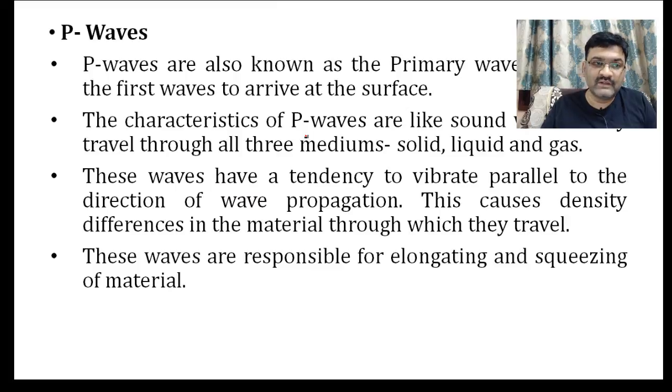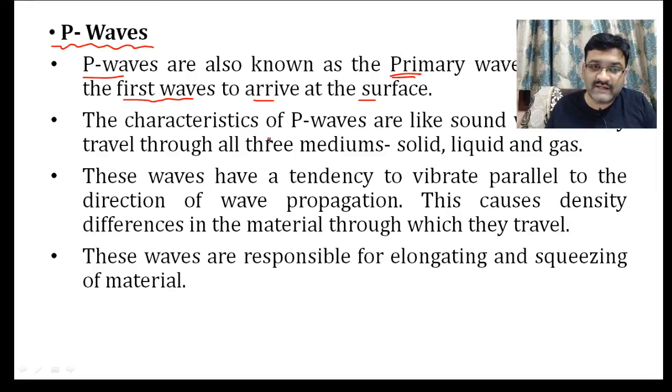So, let us try to understand something more about P. P waves are known as primary because they are the first waves to arrive at the surface. Their velocity is the highest, they propagate with the maximum velocity, and they are first to be recorded on the seismograph.